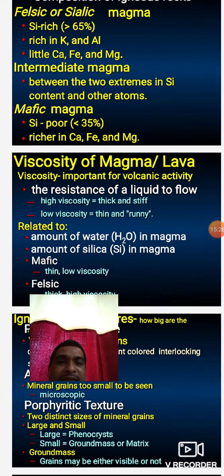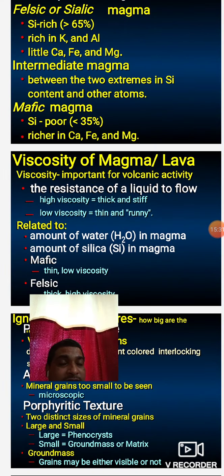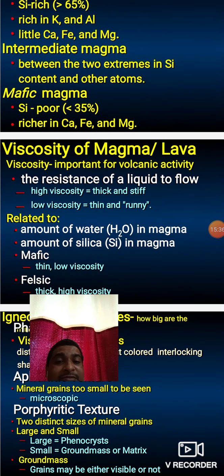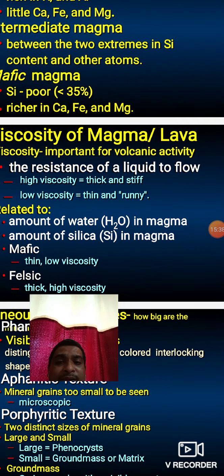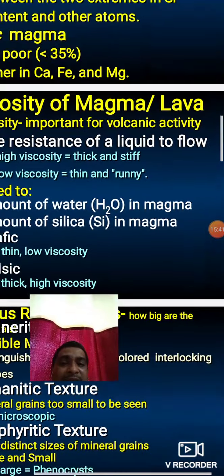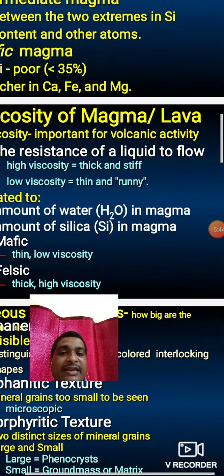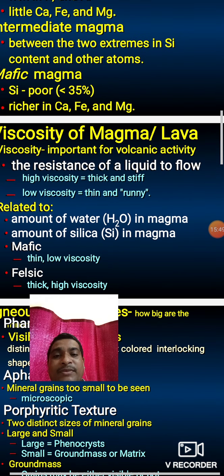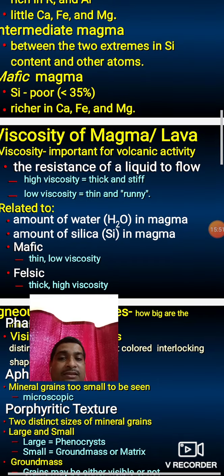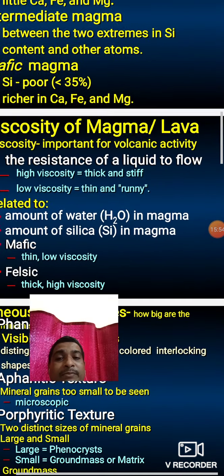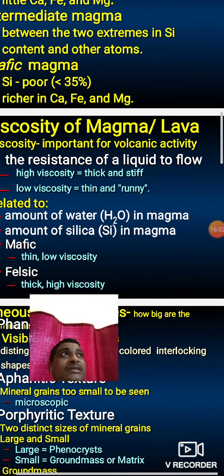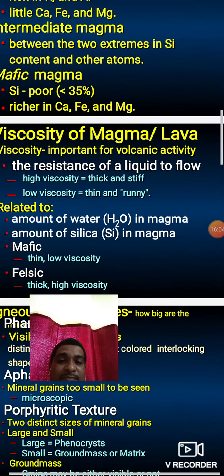The viscosity is related to the amount of water present in a magma and the amount of silica percentage present in a magma. For example, felsic magma is very thick and highly viscous. Felsic magma means granitic magma. Granitic magma is very highly viscous and thick. Mafic magma means basaltic magma is low viscous and very thin. Mafic magma means magma containing highly dark colored elements like ferrous and magnesium, called mafic, and felsic means silica and aluminum rich elements present in a magma, called felsic.